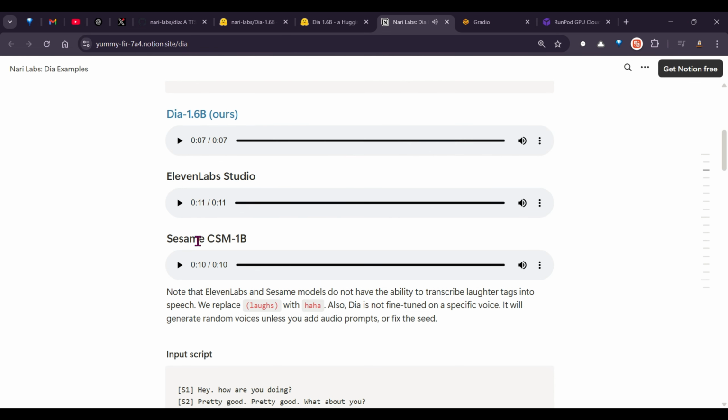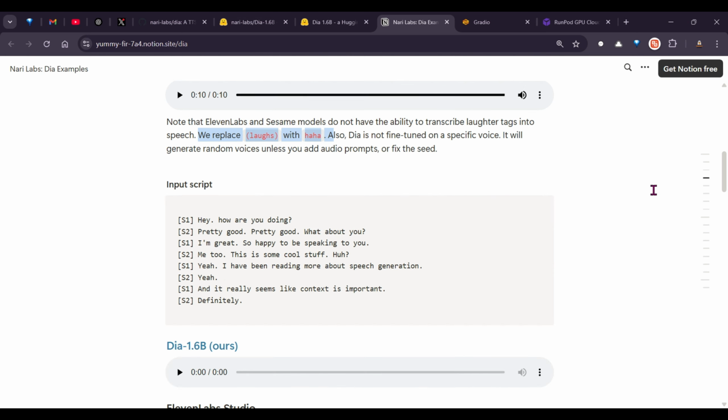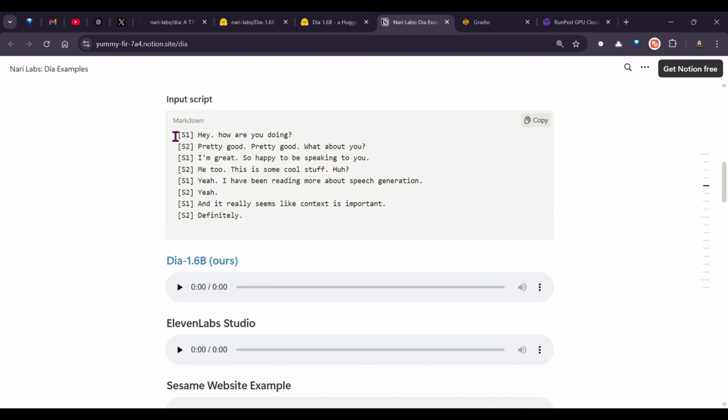Pretty cool. Sesame is great, but since we are comparing with 1.6 billion models, the 1 billion model of Sesame is not at all good. And we can see that it is not able to clearly produce the laugh statement. And now this is another example. Let's go and have a listen.